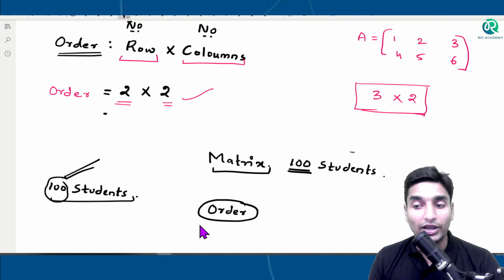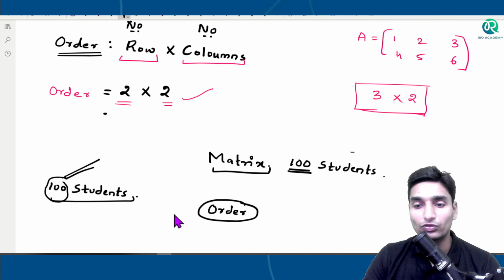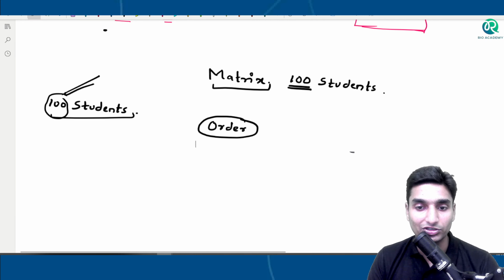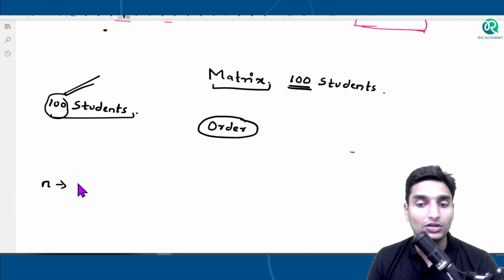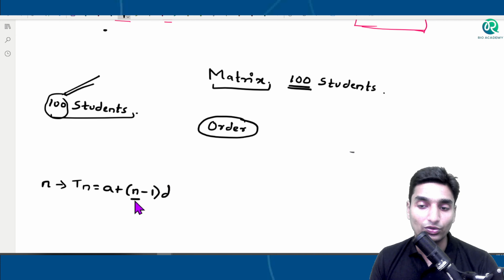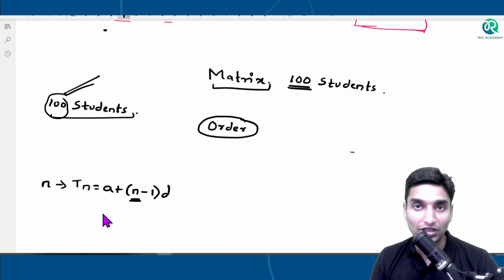And even in sequences, guys, we always say number of elements. We have seen that. Suppose in the case of arithmetic progression, small n represents the number of elements, and there is also a formula, Tn equals a plus (n minus 1) into d. Within this formula also, we are only concerned about the number of elements in sequence format.